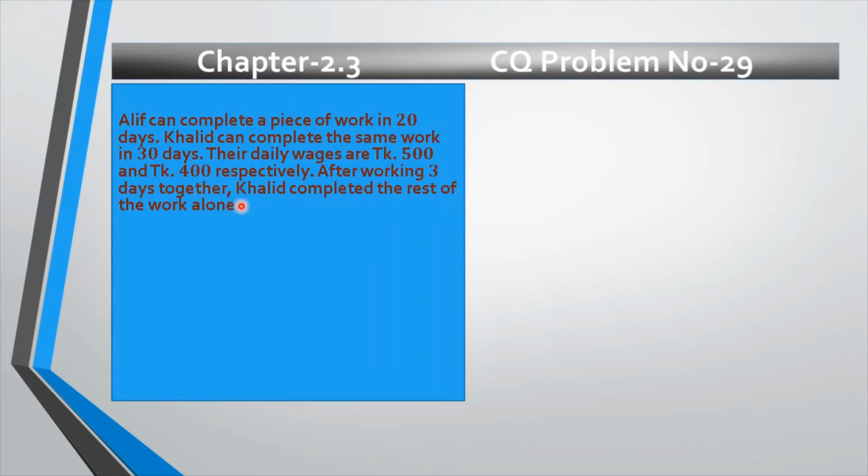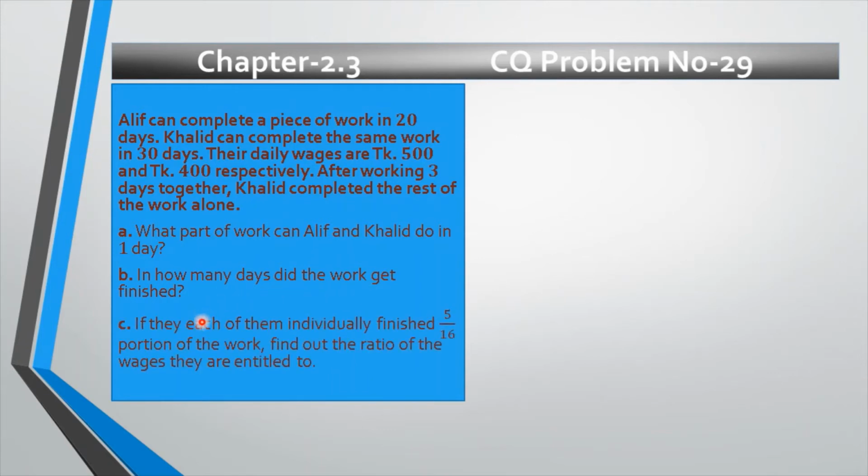After working 3 days together, Khalid completed the rest of the work alone. That means after working 3 days together, Alif left the work. That's why Khalid completed the rest of the work alone. Now the question is, what part of work can Alif and Khalid do in one day? Question number B, in how many days did the work get finished? If each of them individually finished 5 by 16 portion of the work, find out the ratio of the wages they are entitled to, my dear.